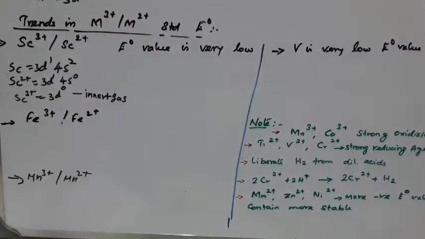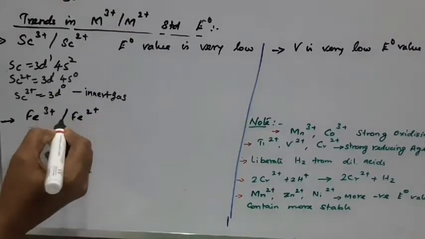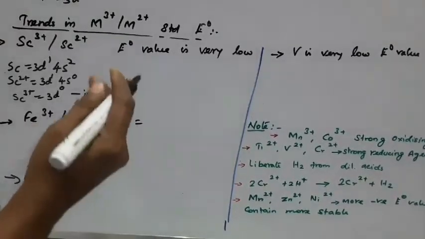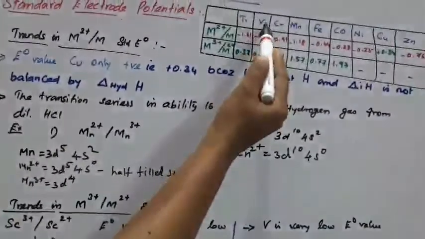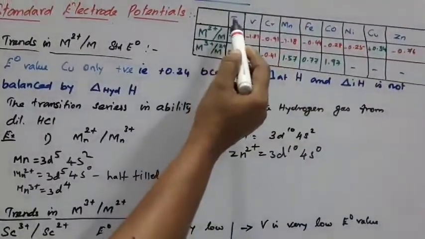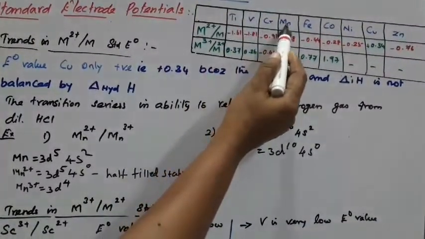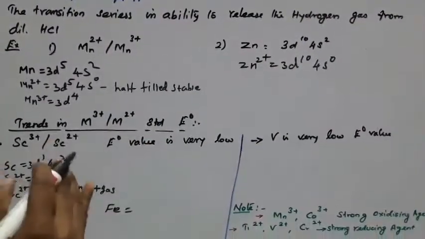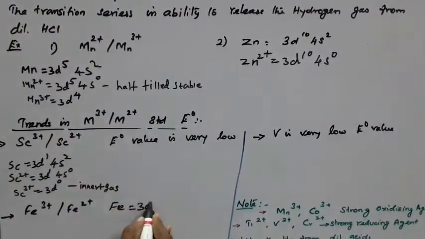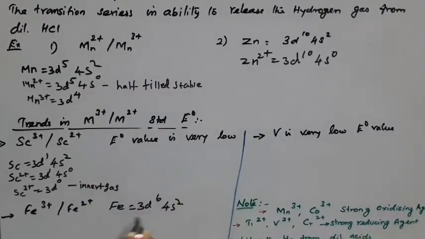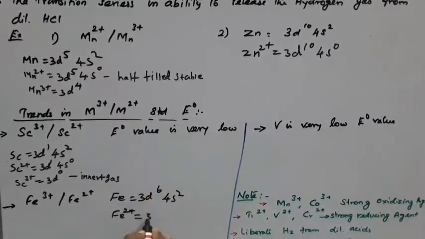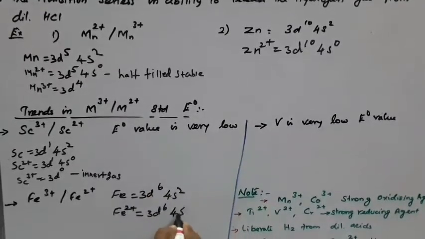Next, Fe3+ and Fe2+. The atomic number of iron is 26, so the configuration is 3d6 4s2. For Fe2+, we remove 2 electrons, giving 3d6 4s0.